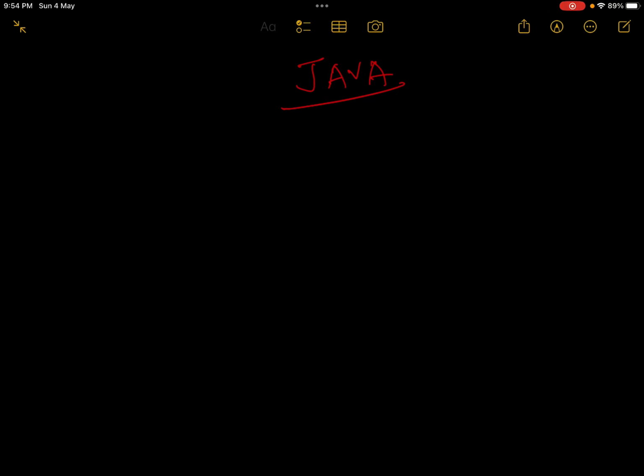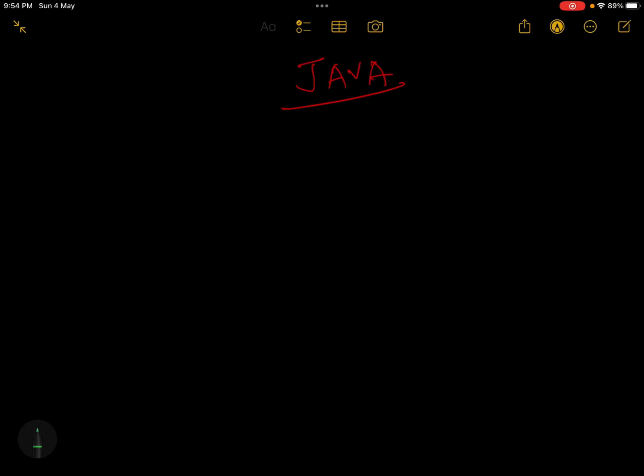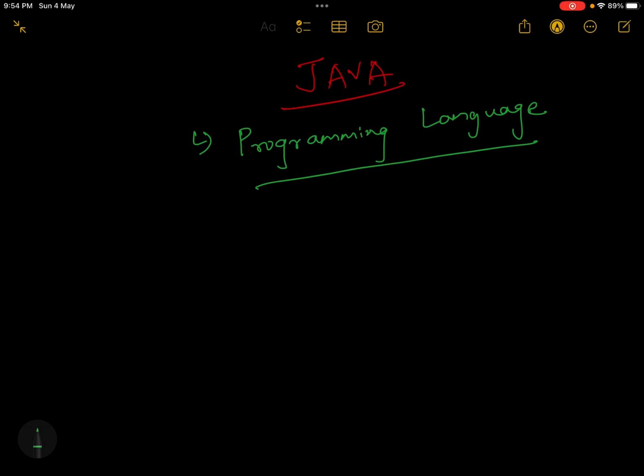So if you know about Java, Java is a programming language, right? As we all know, Java is a programming language. Now, what kind of programming language is Java?